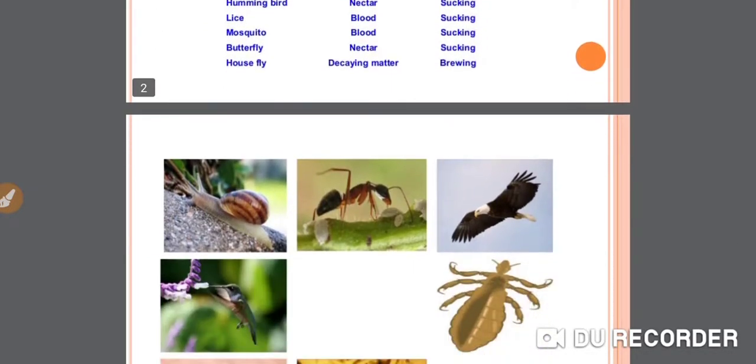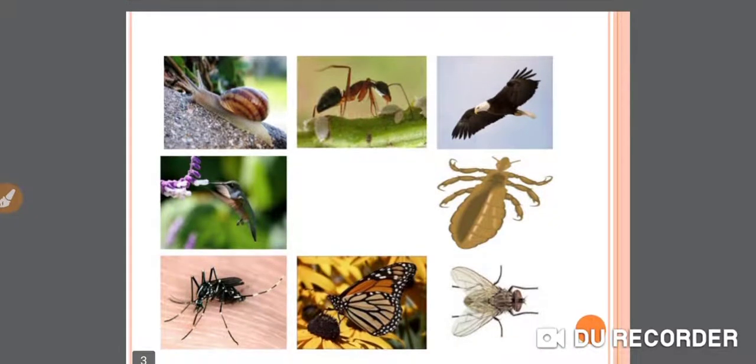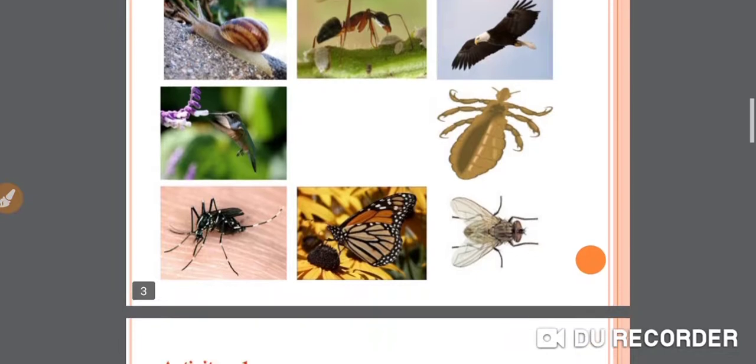Let's see in the next slide. In the next slide, we can see different organisms like the snail, the eagle, the housefly, the butterfly, the mosquito. So these are all different organisms.